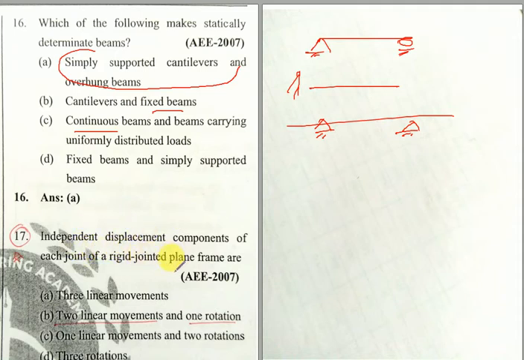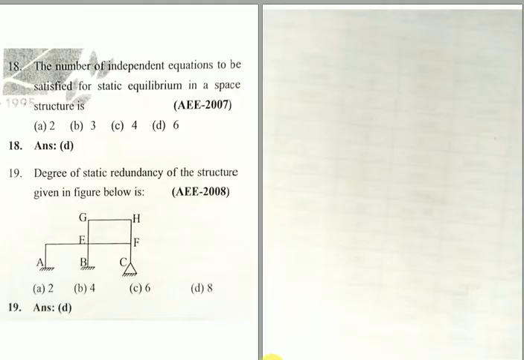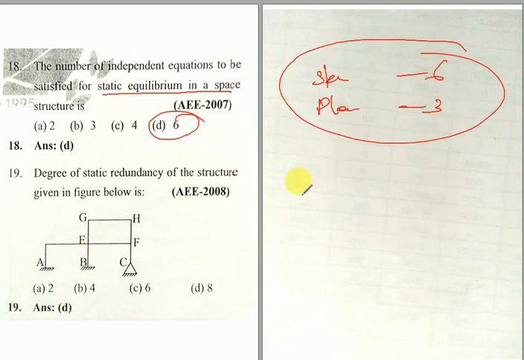Independent displacement components of each joint of a rigid jointed plane frame are, it produces 2 linear movements and 1 rotation. In case of a rigid jointed plane frame, it produces 2 linear movements and 1 rotation. That is, the number of independent equations to be satisfied for static equilibrium in case of a space frame is 6, and in case of a plane frame it is 3. Make a note of these 2 points.